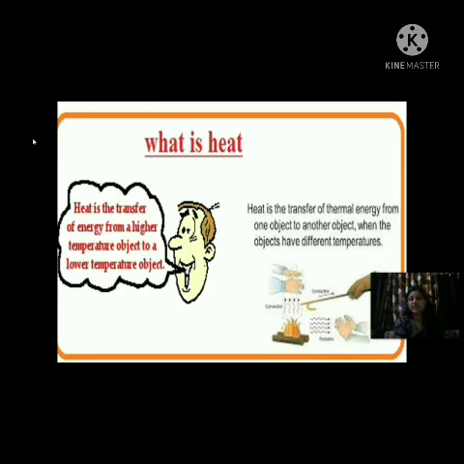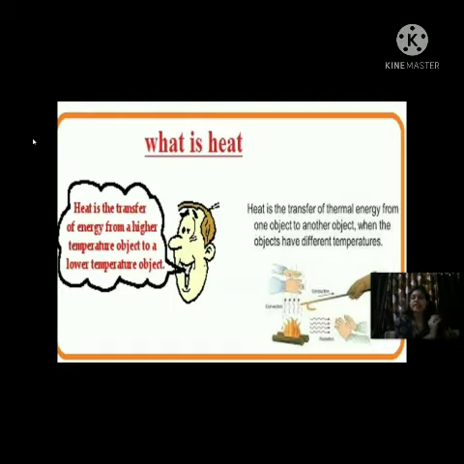Or in other words, we can say that heat is the transfer of thermal energy. This word thermal comes from the word temperature. The word thermal is related to the word temperature. So we can say heat is the transfer of thermal energy from one object to another object when the objects have a temperature difference. Now what is the meaning of this statement, temperature difference?